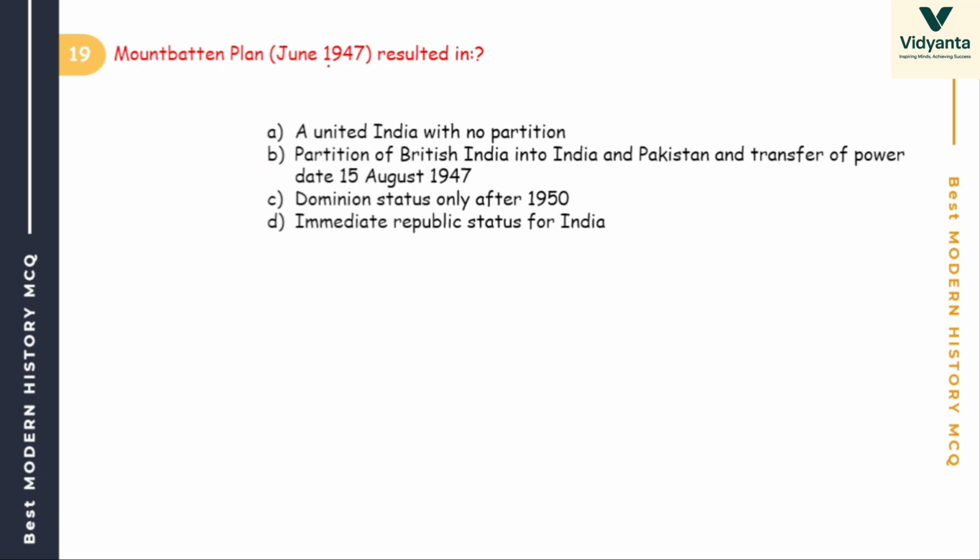Then the Mountbatten Plan of June 1947 resulted in a united India with no partition, partition of British India into India and Pakistan and transfer of power dated 15 August 1947, dominion status only after 1950, or immediate republic status for India. Mountbatten Plan. So everybody knows the answer is partition of British India into India and Pakistan and transfer of power.